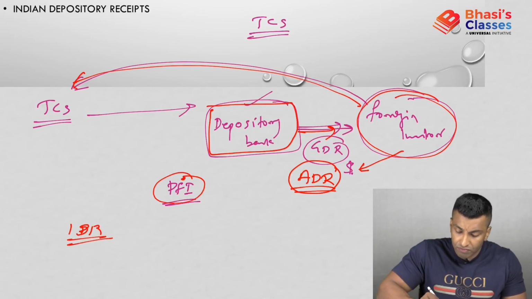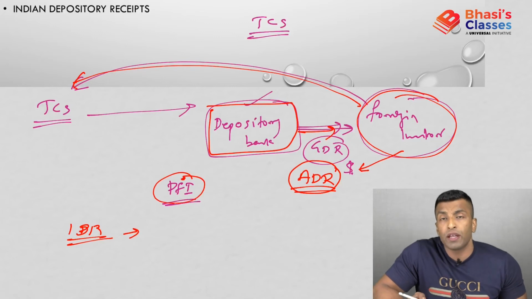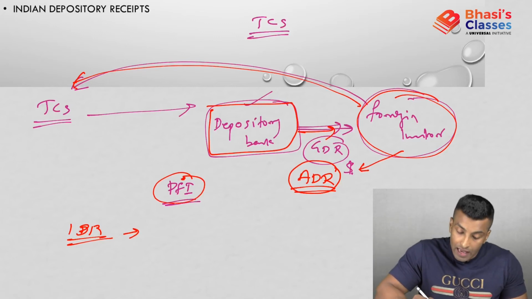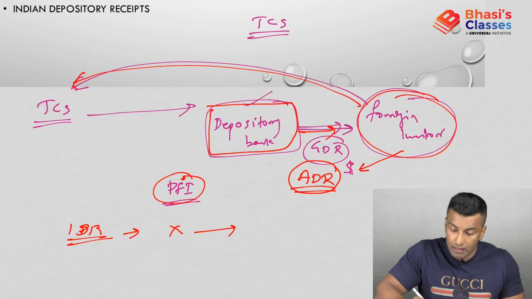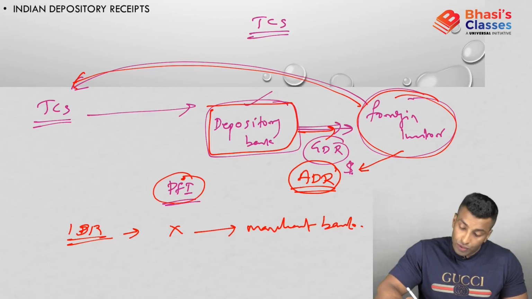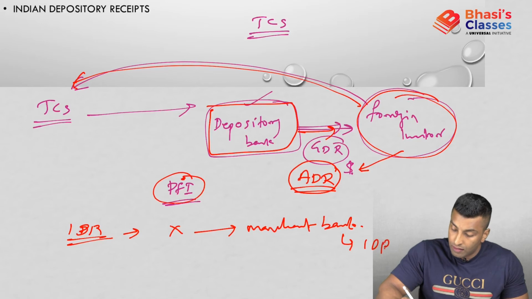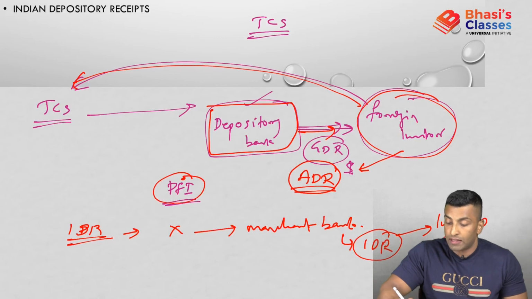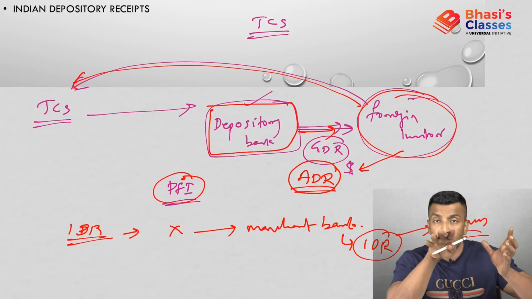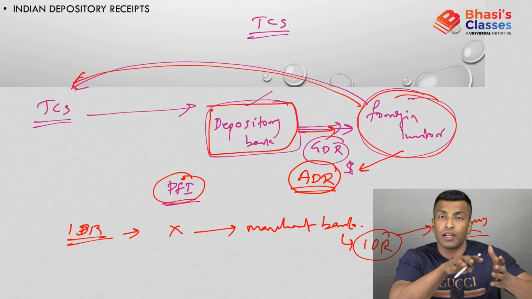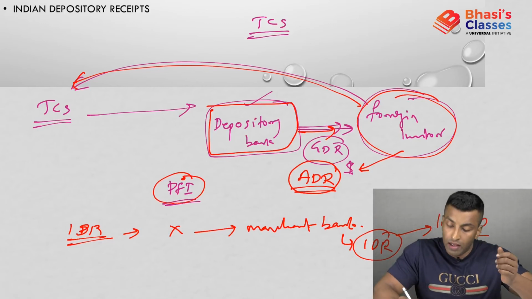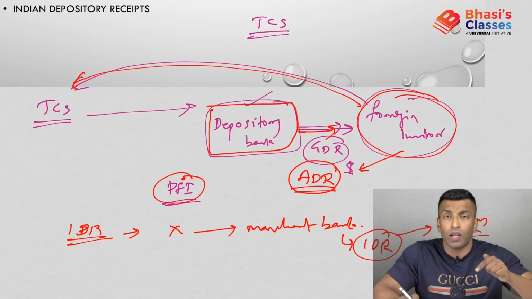Okay, exactly the same thing will happen in case of IDR. IDR is Indian depository receipt. What is IDR? If a foreign company, any company, company X, wants to issue securities in India, they will have to approach the depository bank in India. What is that? It is a merchant bank. So they will issue IDR, and the Indians can buy this IDR. That means a foreign company is actually listed in India and Indians are buying the shares of that particular foreign company. So they will be getting money from Indians by issuing their securities in India. So that is what IDR is.